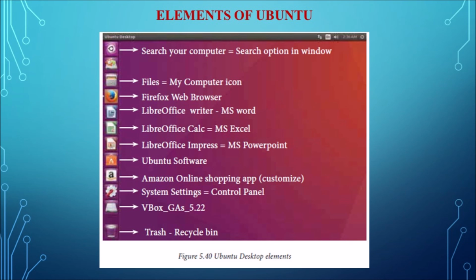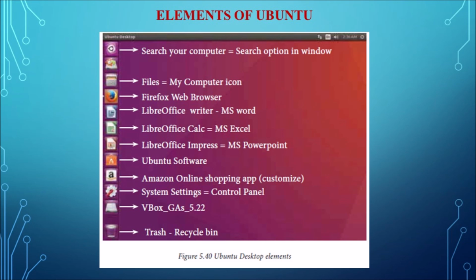And next one is the Ubuntu software icon. This icon lets the user add any additional application that the user wants, and also by clicking this the user can update any already installed applications. And next one is the online shopping icon, that is Amazon, where the user can buy any products online.